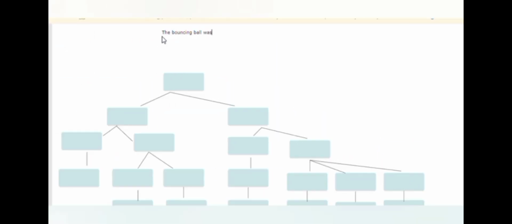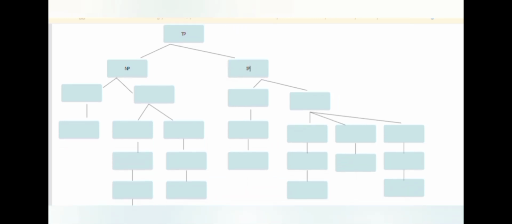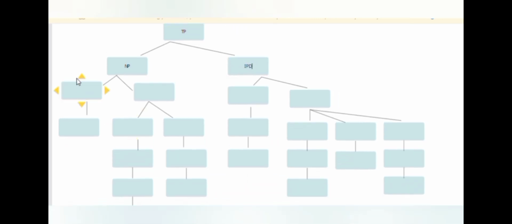The bouncing ball was big and round. First, we start with the entire sentence structure, which is represented as the tense phrase. The tense phrase is divided into a noun phrase and an inflectional phrase. Let's break down the noun phrase first. It starts with the determiner "the".